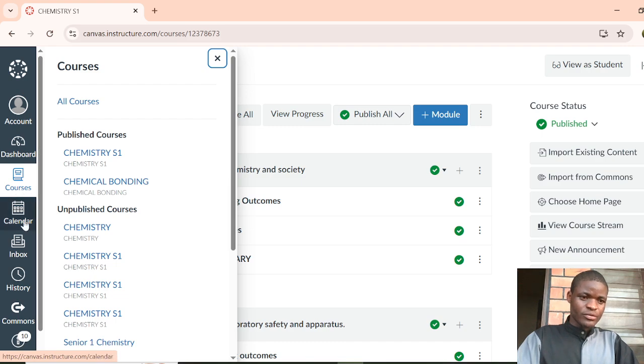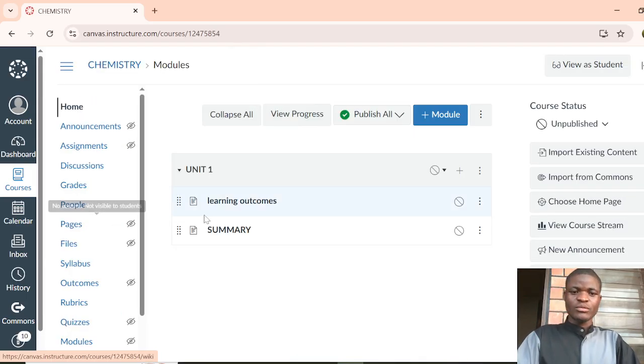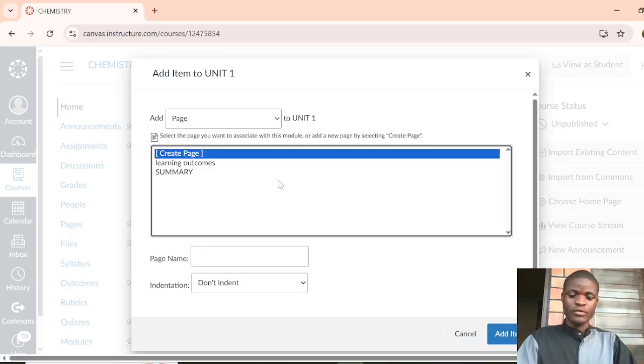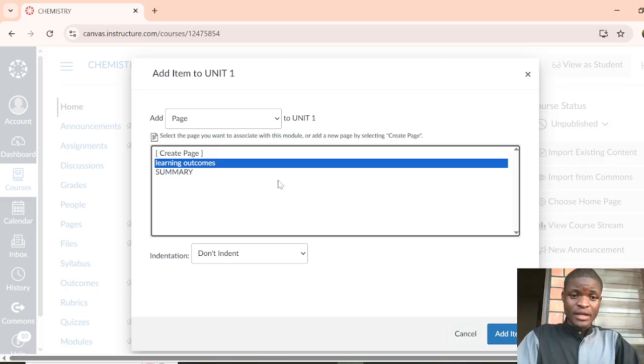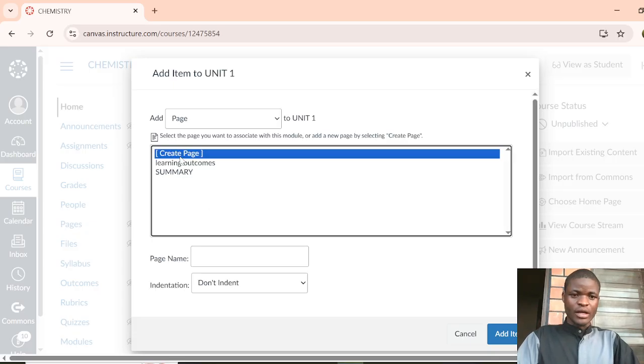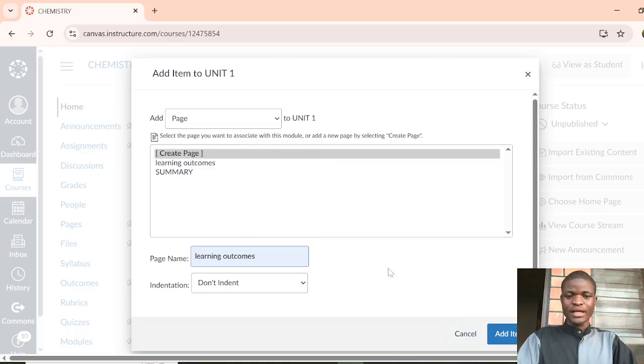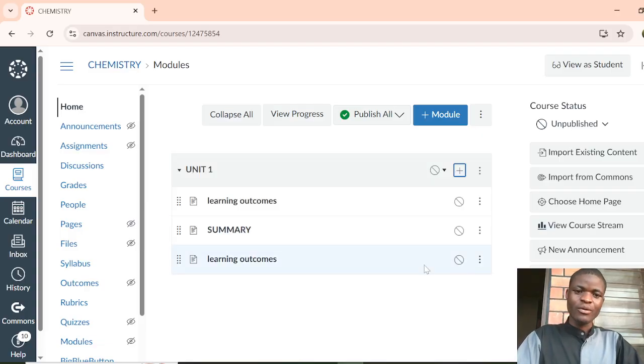Within that module you have to add another part. You click plus, then you add a page, where you type, or you call it, a part of learning outcome. Then after calling it learning outcome, you place add so that you make sure that learning outcome is now added.